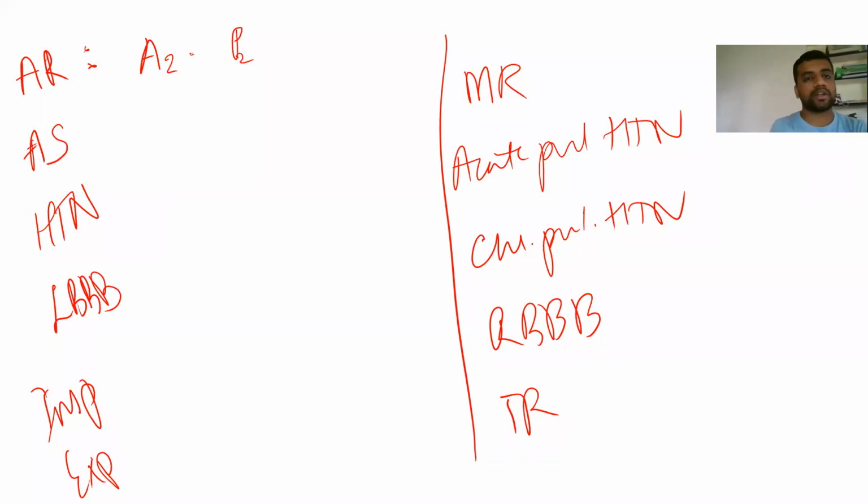This is the normal A2 P2 which is occurring. A2 is going to close a little bit later, not louder, sorry, later. So A2 and P2 are going to come a little closer to each other. Because the aorta is working a little more, A2 is going to come a little nearer to P2. So you may appreciate it as a single heart sound, because they will come very near to each other.